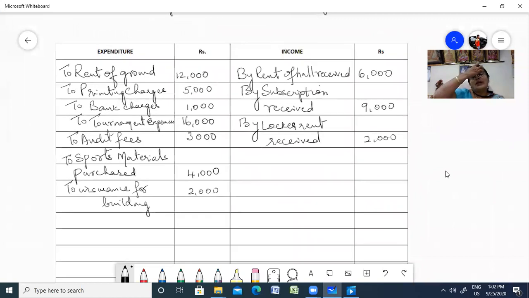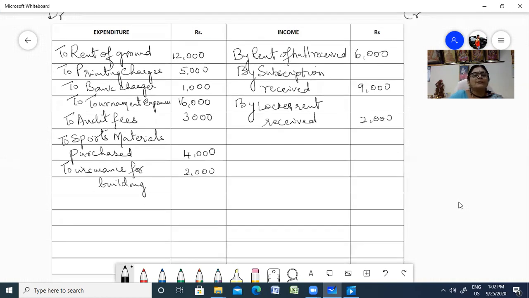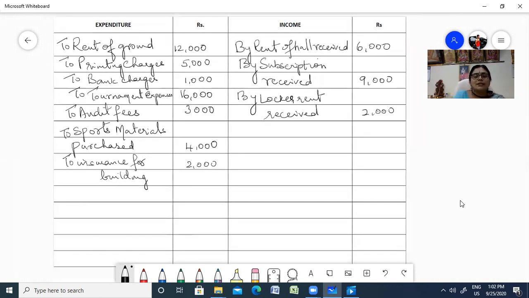Now I think we can total. See, which side is more, debit side or credit side? You write your debit and then you write your credit. If you don't write, you lose half a mark. Remember that. So let us give enough space and total it. 17, 18, 28 plus 9, 37, plus 6, 43.